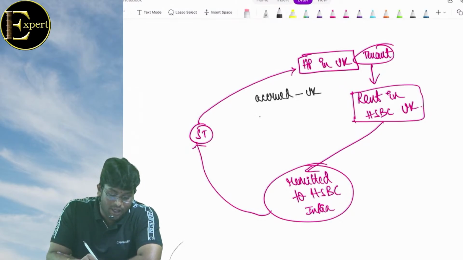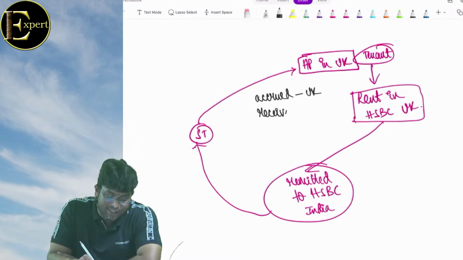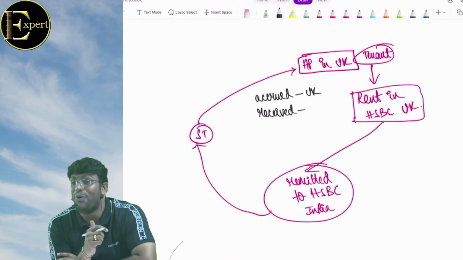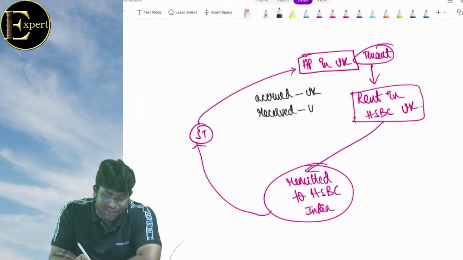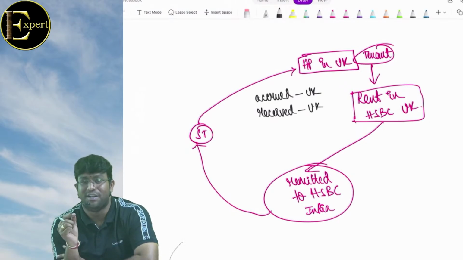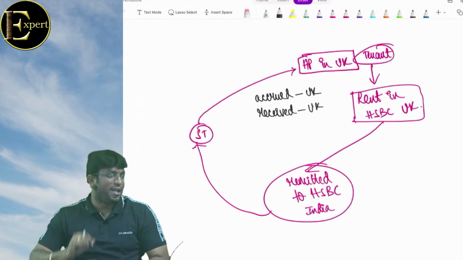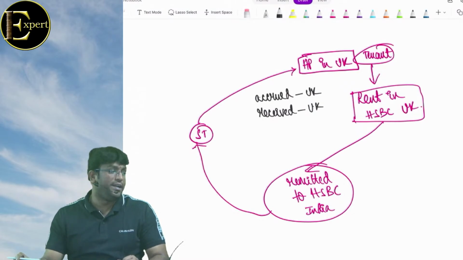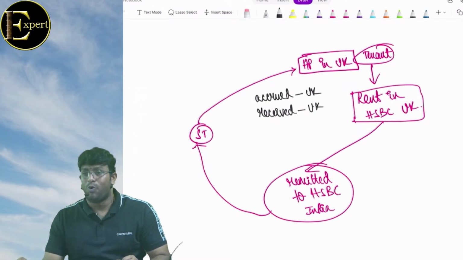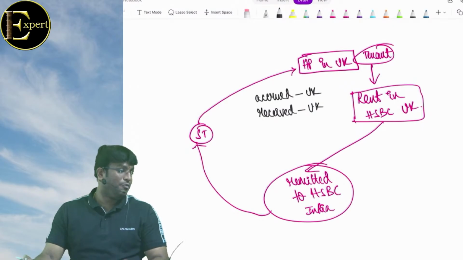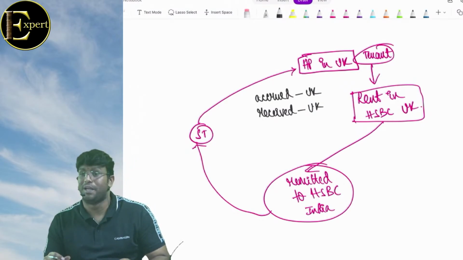Where is the income received? Without second thought, answer is UK, because receipt refers to the first receipt. Second receipt is called remittance. Remittance is not at all relevant to decide Indian income or foreign income. What is relevant is only accrual and receipt. And receipt refers to what receipt? First receipt. So speak out.